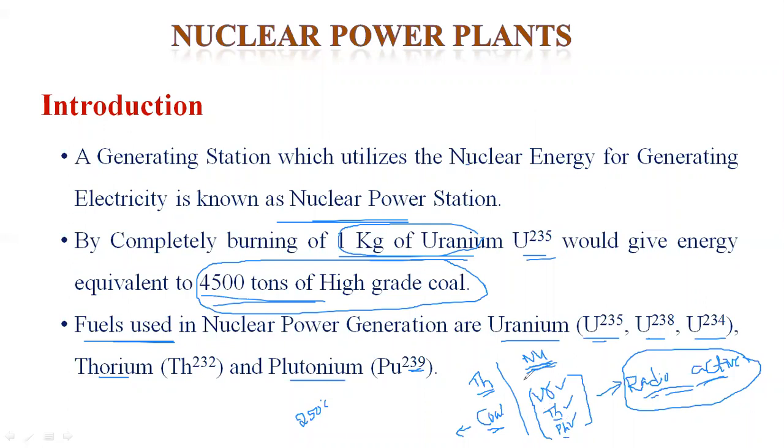That's why here there is no need for a fuel storage plant and a coal handling plant, that is, coal storage and coal handling. In the nuclear power plant, the fuel requirement is very, very small. Just by applying a little bit of uranium, we can generate a huge amount of power, a large quantity of power, within a fraction of a second.